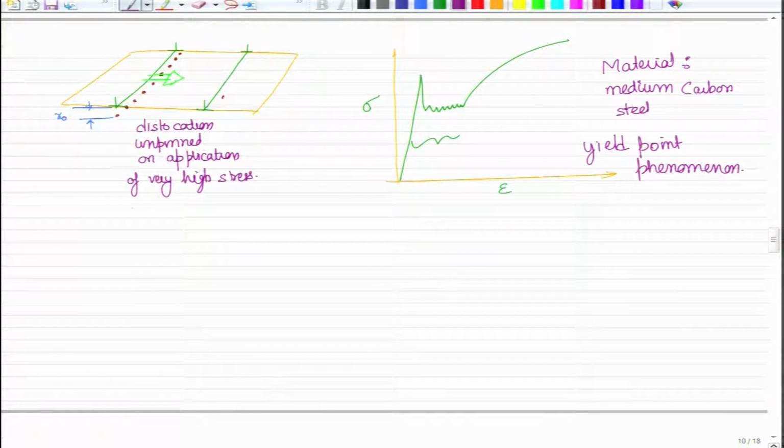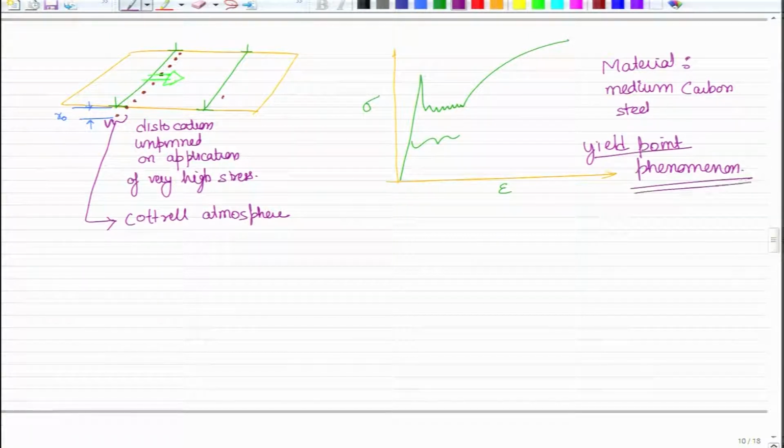It is arising from what is called the Cottrell atmosphere, the presence of solute atoms in the region around the dislocation core. We have seen, based on that equation, that the local concentration gets disturbed because of interaction energy, and this Cottrell atmosphere manifests itself as yield point phenomena.